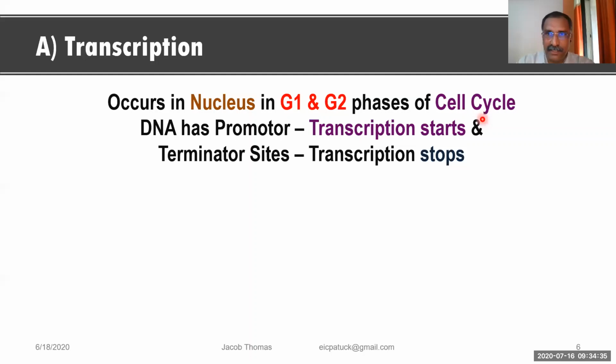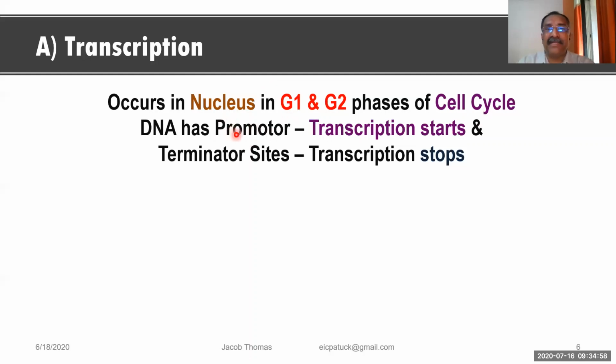Yes. Similarly, the DNA which is going to be transcribed, the DNA which is going to synthesize messenger RNA, also has two sites. One site is called the promoter site. You see here, this is the promoter site.